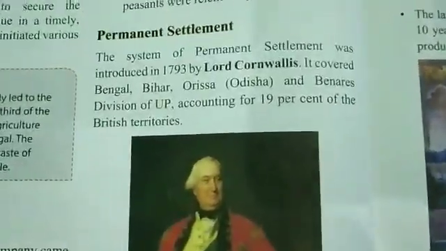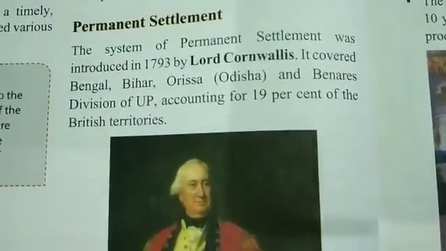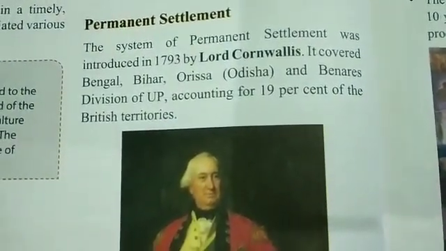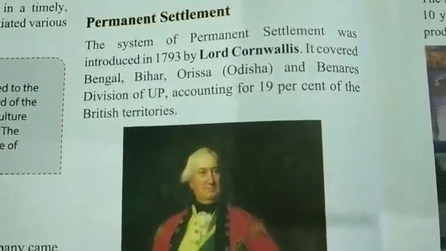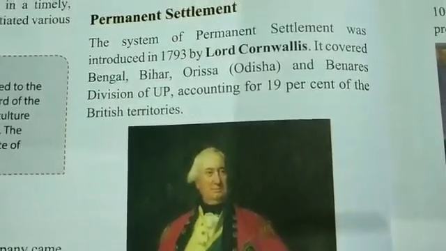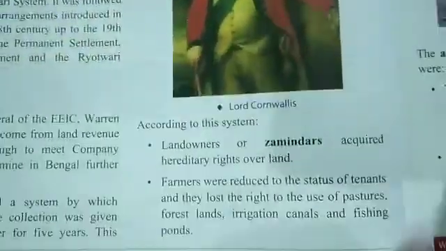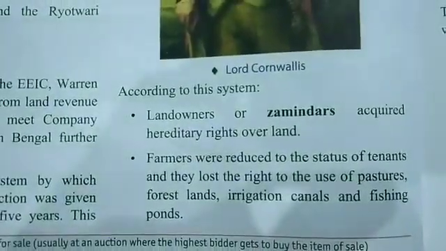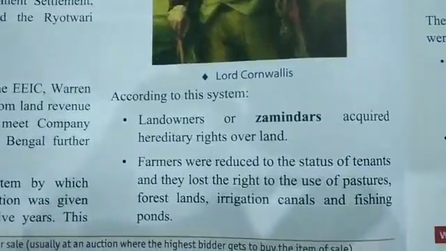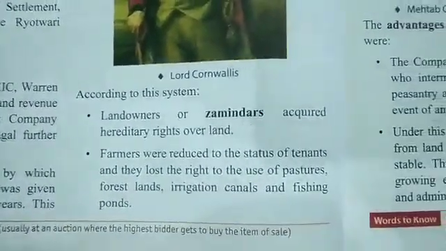According to this system, landowners or zamindars acquired hereditary right over land.